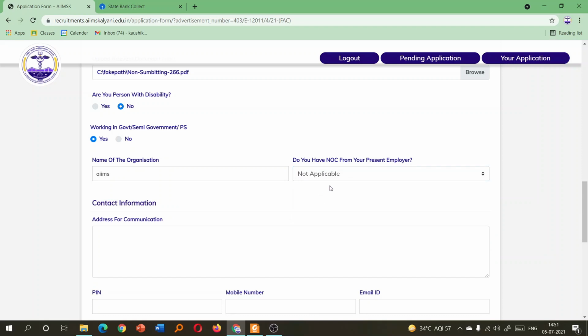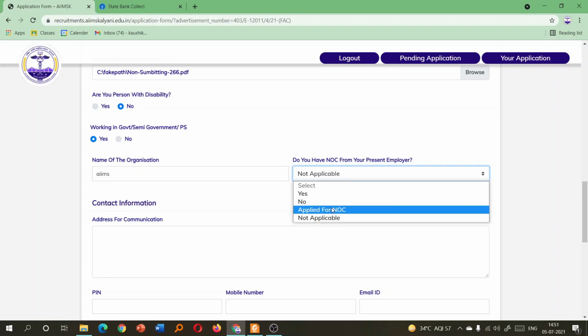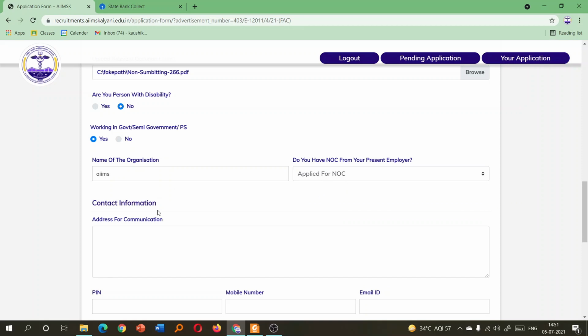And sometimes what happens, you have applied for NOC to your employer, but it is not yet available to you. But you have to produce it during the interview, if you are eligible for interview. In that case you can take this option, apply for NOC.